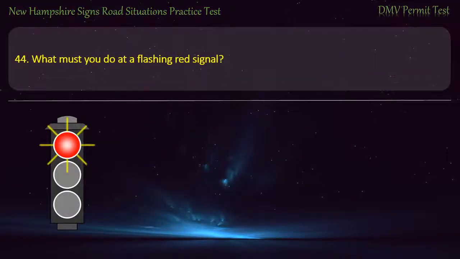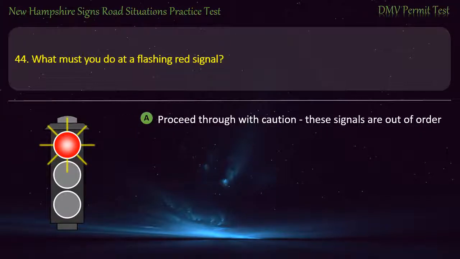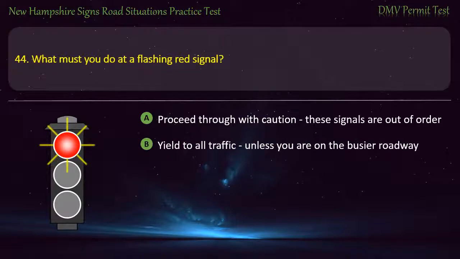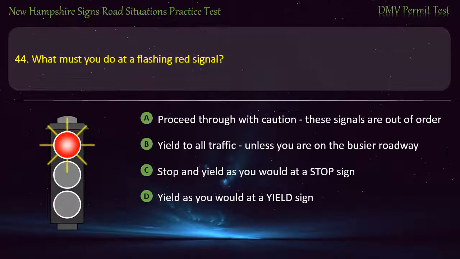Question 44. What must you do at a flashing red signal? Proceed through with caution, these signals are out of order. Yield to all traffic, unless you're on the busier roadway. Stop and yield as you would at a stop sign. Yield as you would at a yield sign. Answer. Stop and yield as you would at a stop sign.